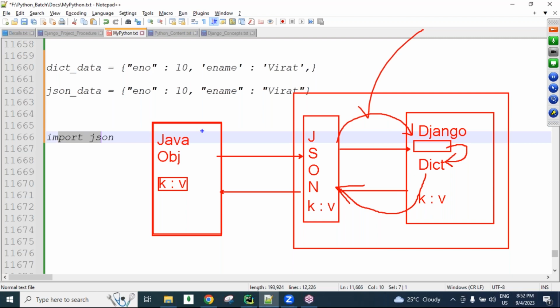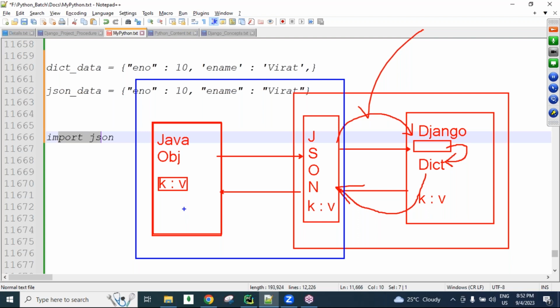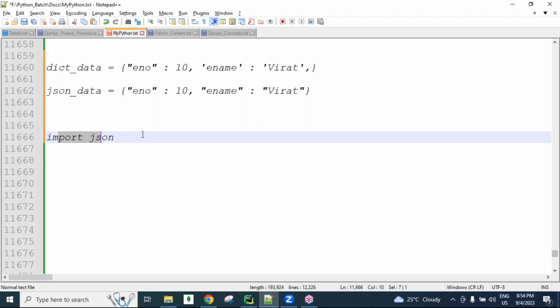And the people who are working on the Java side will learn this concept: JSON into Java format, Java into JSON format, how to convert.